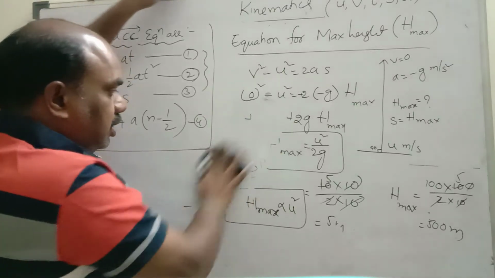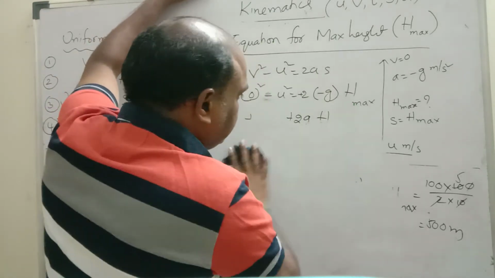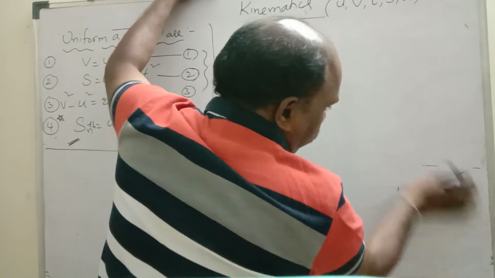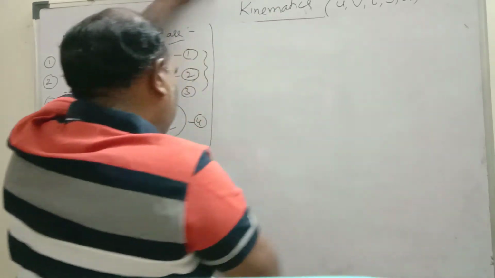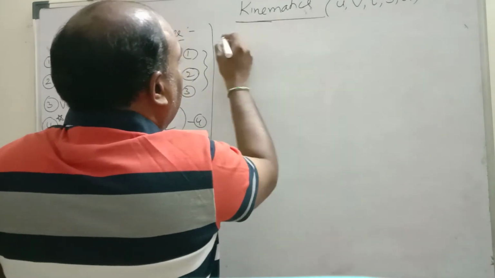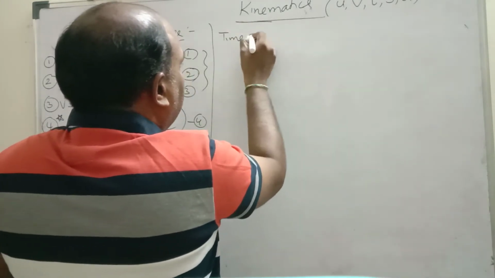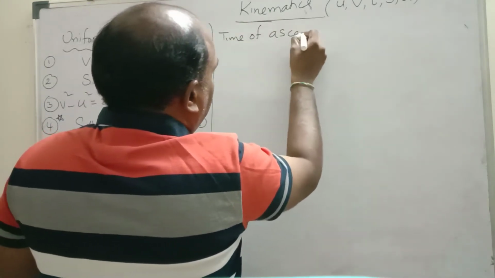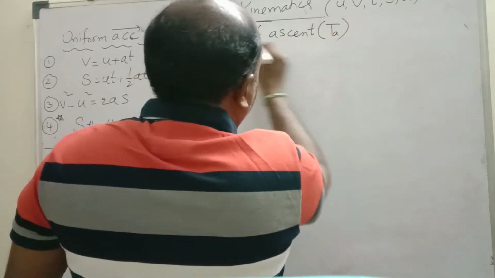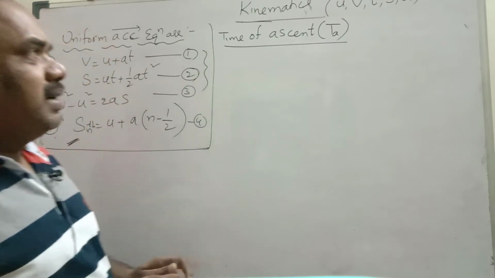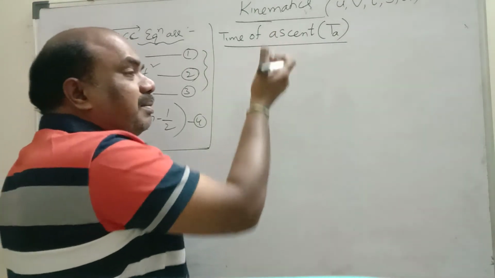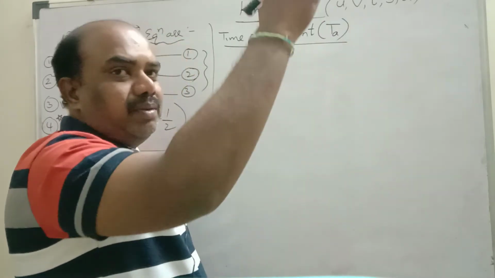Next topic, time of ascent. Time of ascent is denoted by TA. You can write it as T1 also, no problem. What is meant by time of ascent? Ascent means down to up.